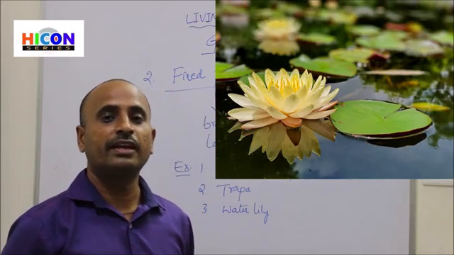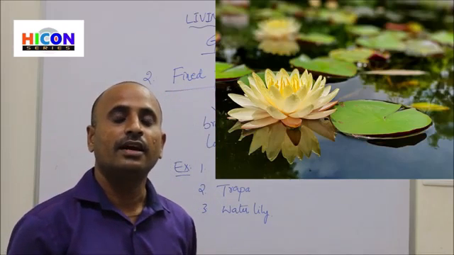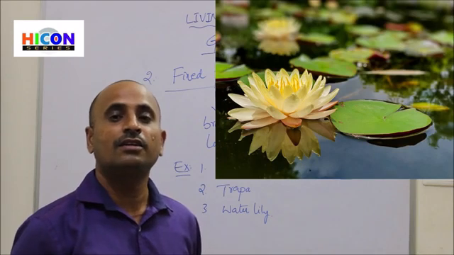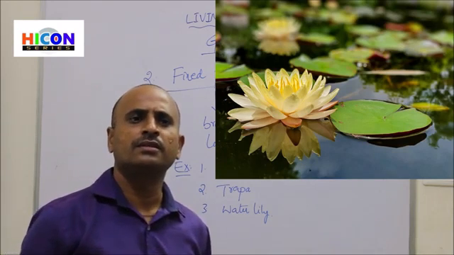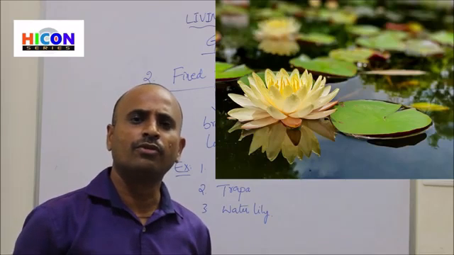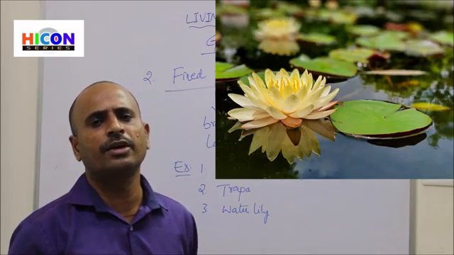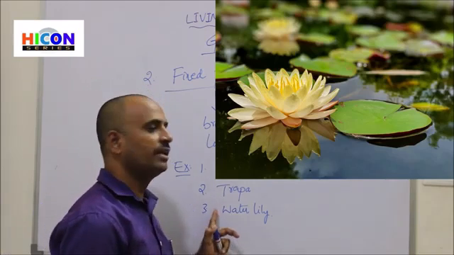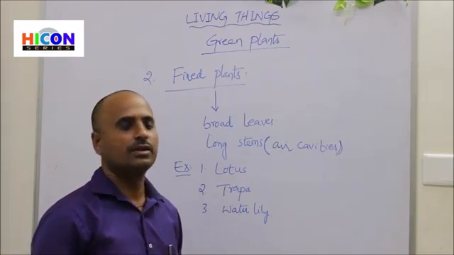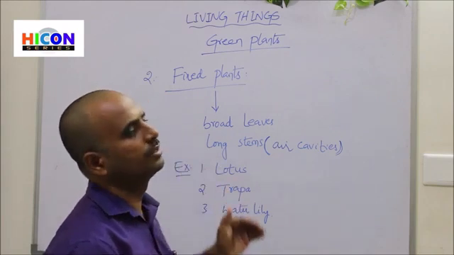We can observe this lotus and water lily on the surface of the water, especially in ponds and lakes. If you go to gardens or parks or amusement parks, there you can observe water lily and lotus. So these are the examples for the fixed plants.